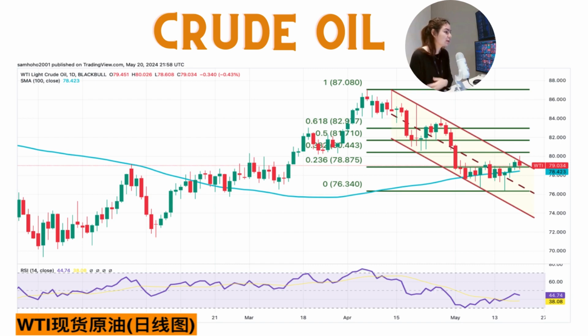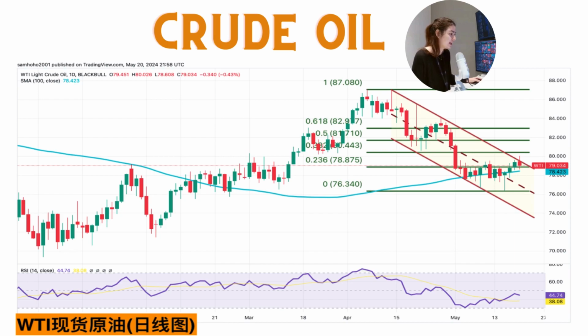The daily chart here shows that the US WTI crude oil briefly broke above the 200-day moving average, 79.66 to 79.75, at the beginning of the week. WTI may be entering a consolidation zone this week between $78.81, the 23.6% Fibonacci rebound from 87.08 to 76.34, and $81.71, the 50% Fibonacci rebound.